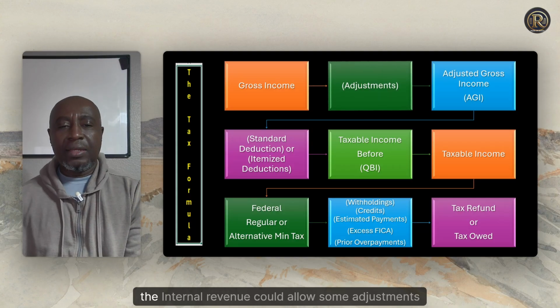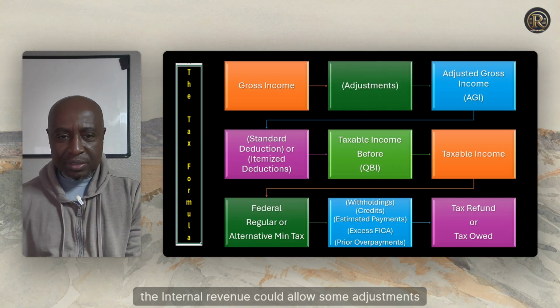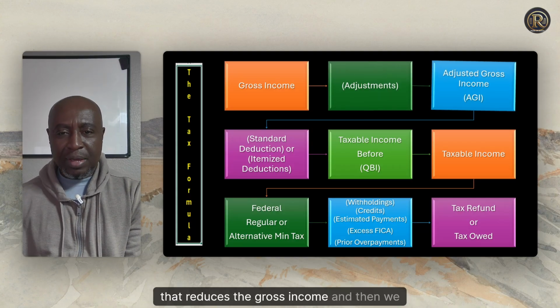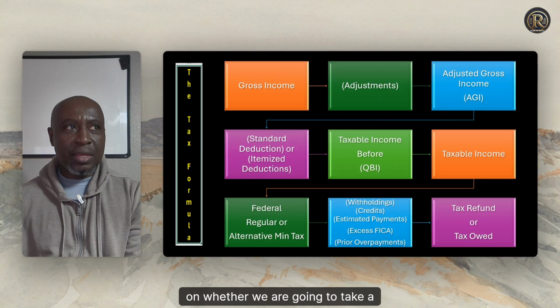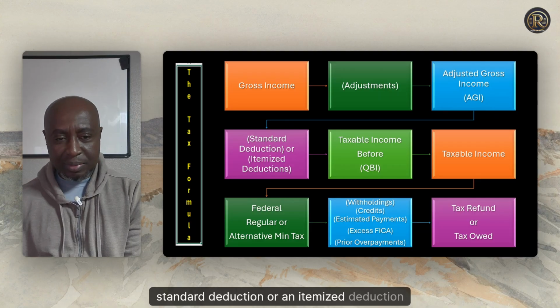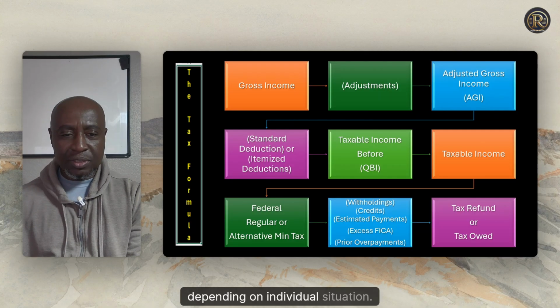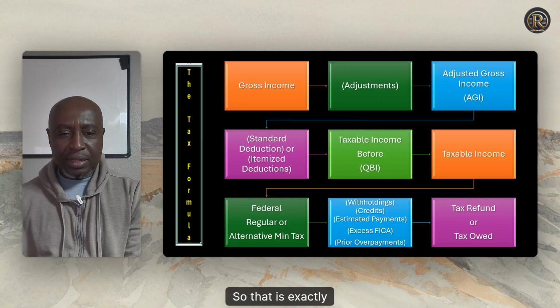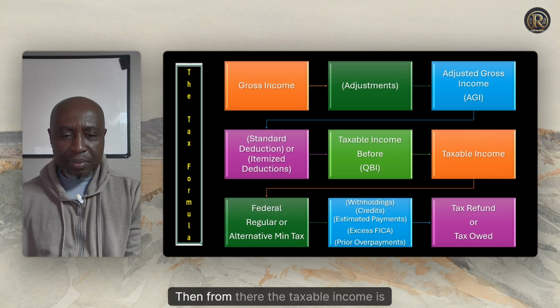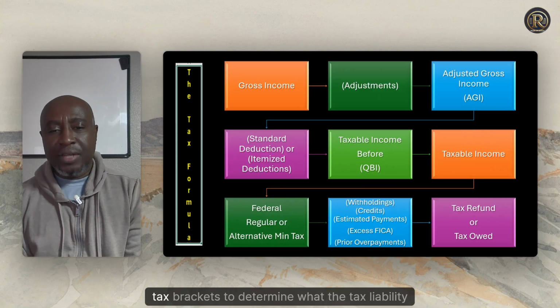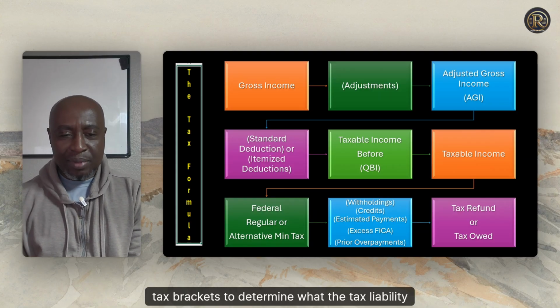And then the Internal Revenue Code allows some adjustments that reduces the gross income, and then we determine the AGI, and then we decide on whether we're going to take a standard deduction or an itemized deduction depending on an individual situation. So that is exactly what the tax code offers individuals. Okay, then from there the taxable income is arrived at, and then we ring that through the tax brackets to determine what the tax liability would be.